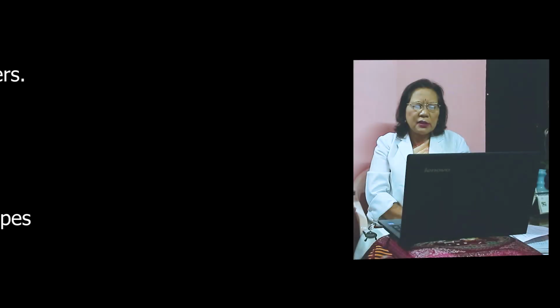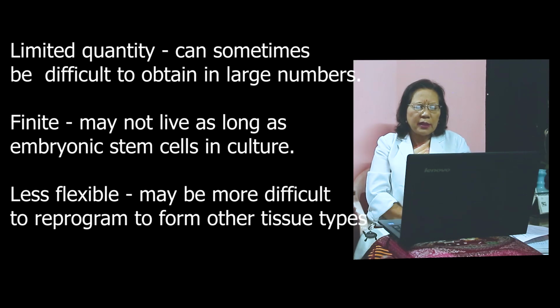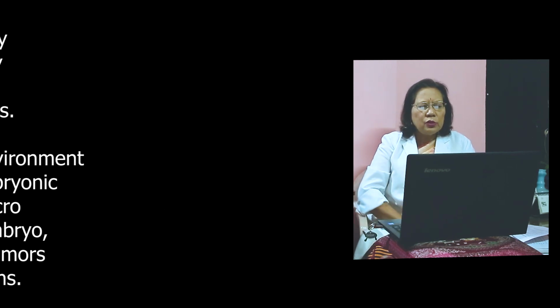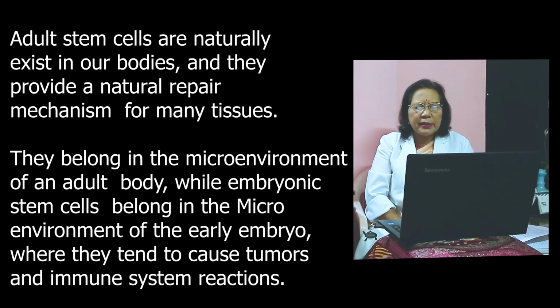They have limited quantity, can sometimes be difficult to obtain in large numbers, and are finite, so they may not live as long as embryonic stem cells in culture. They are also less flexible in comparison to embryonic stem cells, and may be more difficult to reprogram to form other tissue types. So why are adult stem cells preferable to embryonic stem cells?